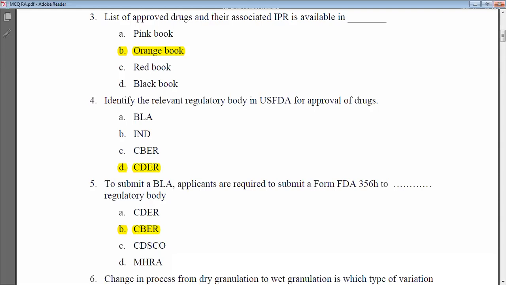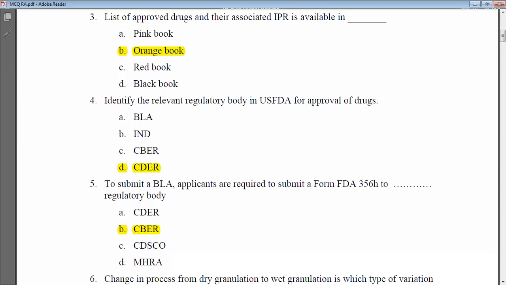Next multiple choice question is: identify the relevant regulatory body in US FDA for the approval of the drugs. So the question asks which is the regulatory body that regulates all the processes associated with the approval of drugs in the United States. So what is the name of the body? What is the name of the agency?